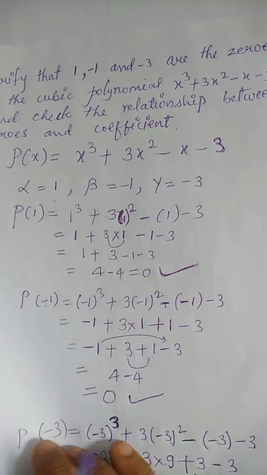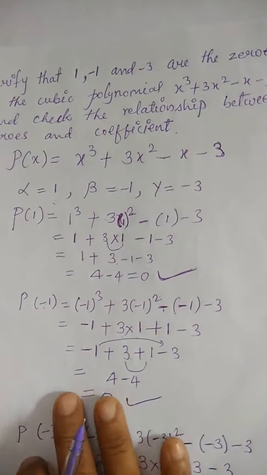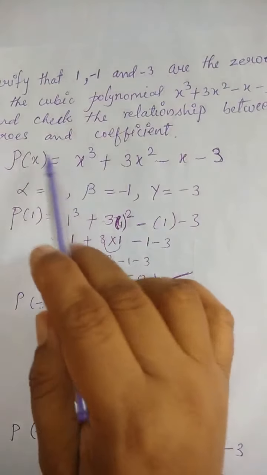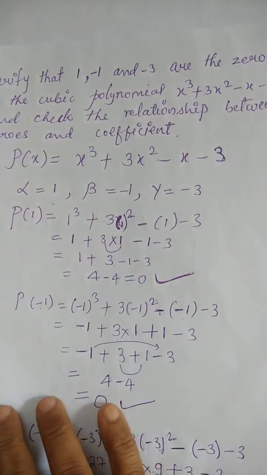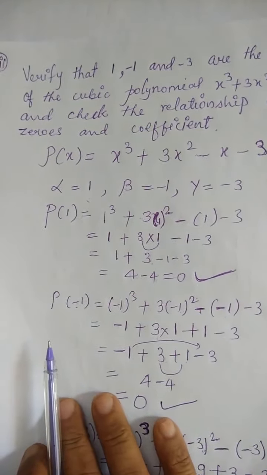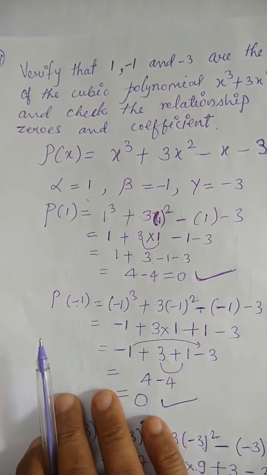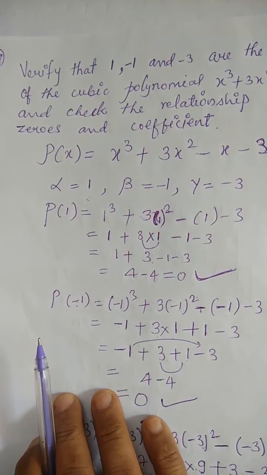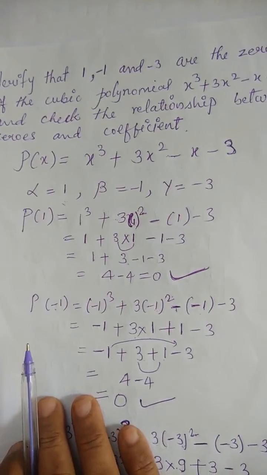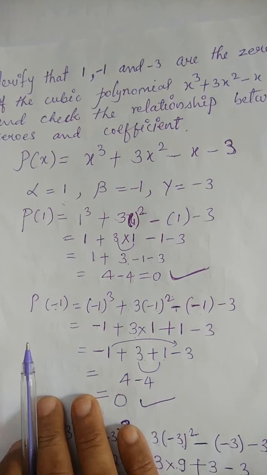Then the next part in this same question: they are saying check the relationship between zeros and coefficients. So how to check the relationship between zeros and coefficients? We have to write the coefficients first.